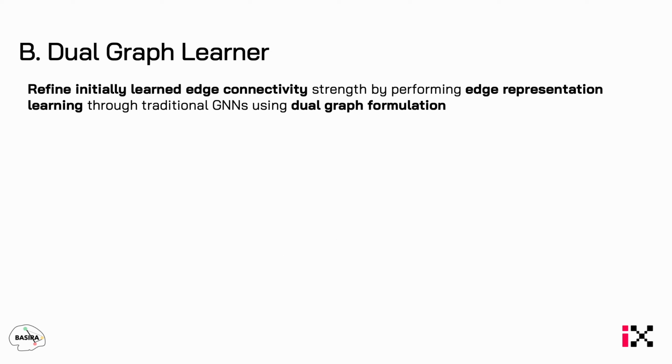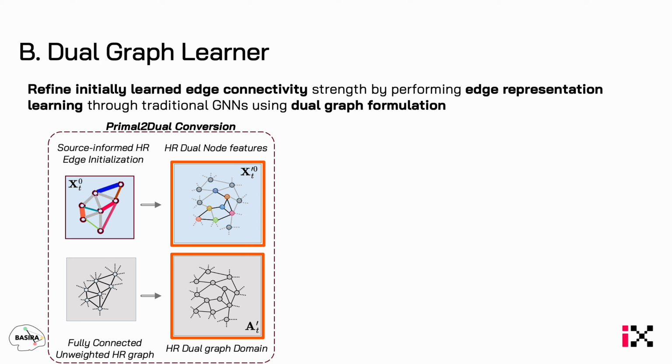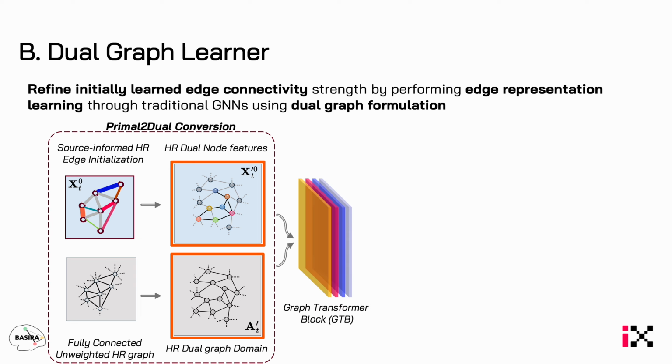The next module is the dual graph learner, where we refine our initial edge values to generate the final connectivity matrix. For this, we start off with our approximate high resolution graph and create the corresponding dual graph, where each dual node is assigned the initially learned edge value. We then refine these values using message passing on the dual graph using simple GNN models such as the graph transformer.